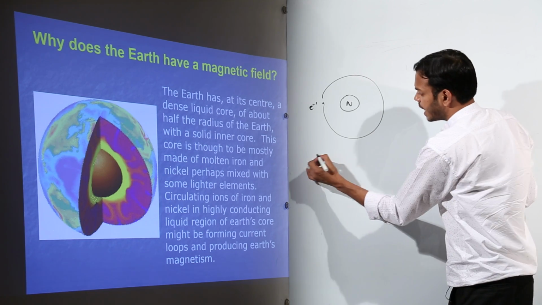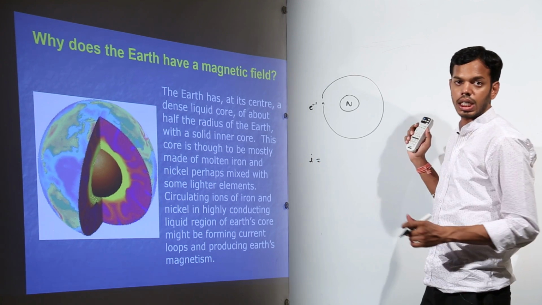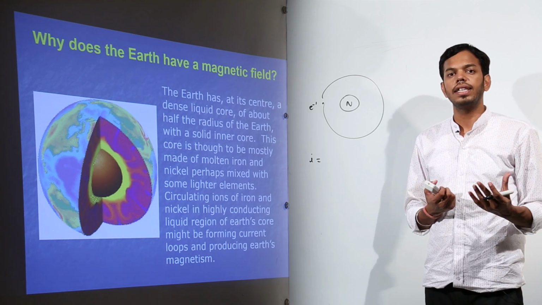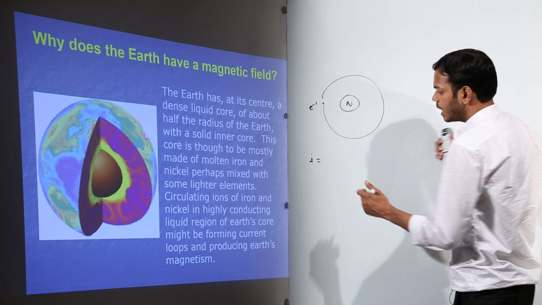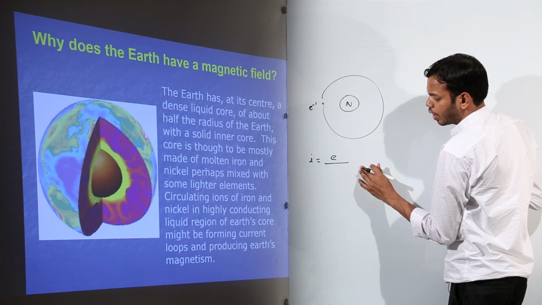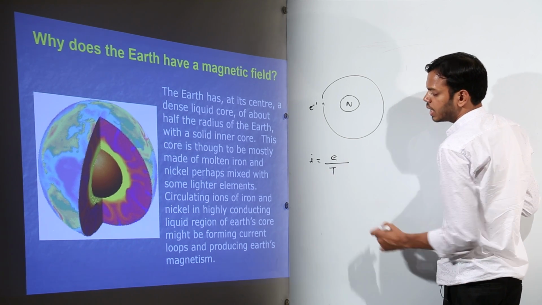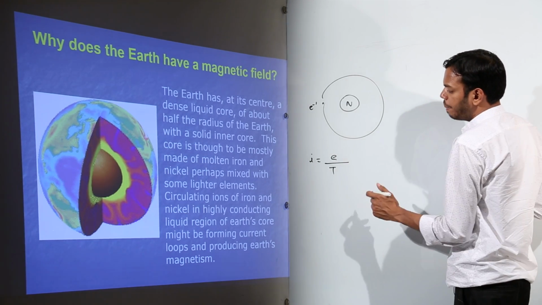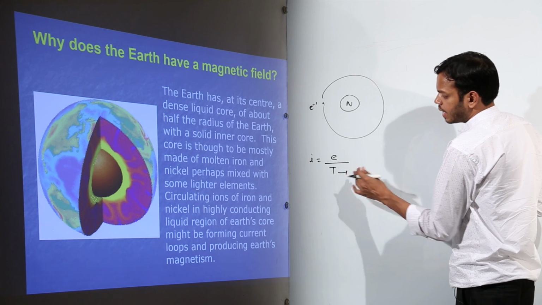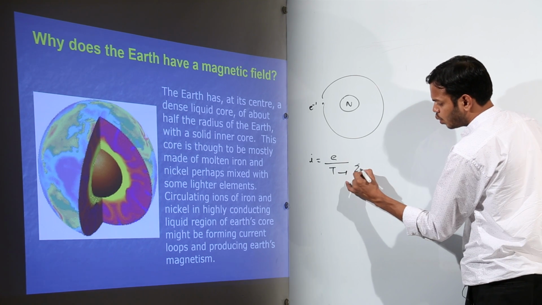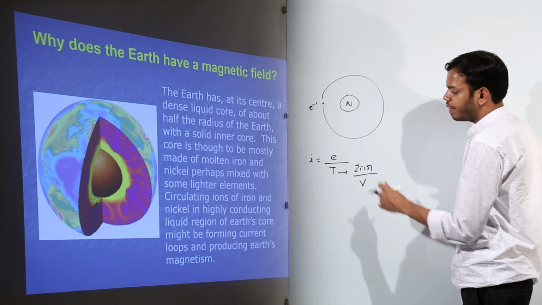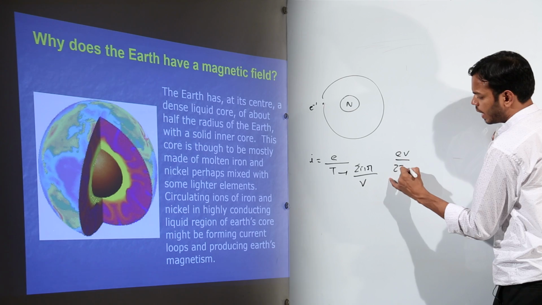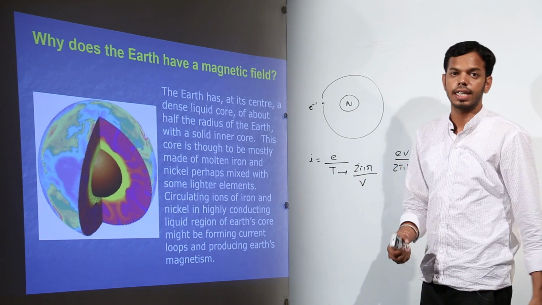Okay, so this current, what is current? How do we define current? Rate of flow of charge, right? So what charge is flowing? Electronic charge, and rate of flow of charge is e upon T. T is the time period of this revolution. I can find out this time period: time is distance over speed, so 2 pi r over v, the speed with which it is revolving. So this gives me I = ev over 2 pi r. This is the small current, right?